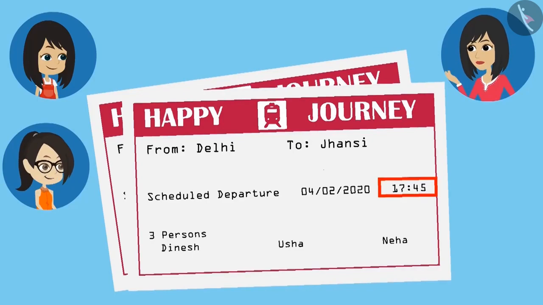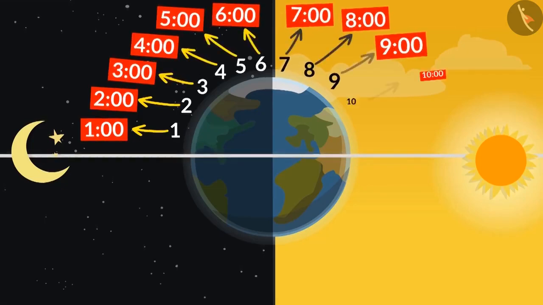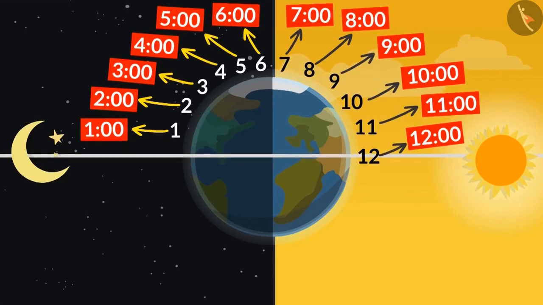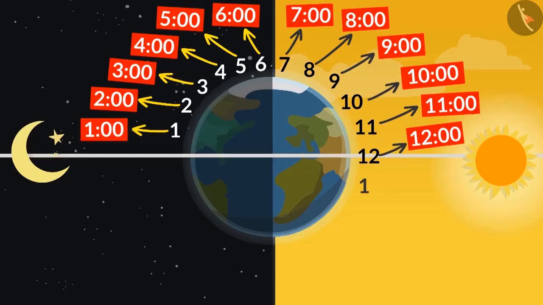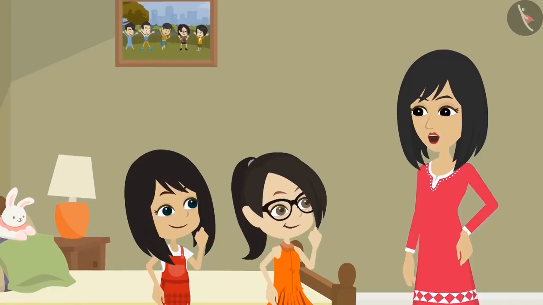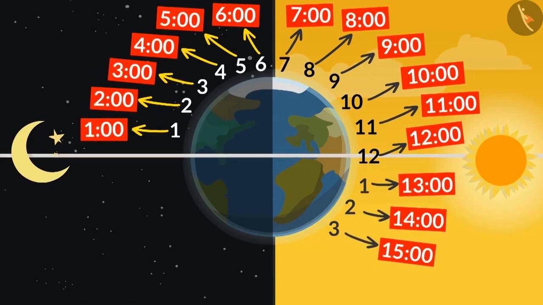It is very easy. 1 o'clock at night is written as 1:00. Just like that, 2 o'clock at night is written as 2:00. Till 12 in the afternoon, it is written as 12:00. Now tell me, what is the hour after 12? It is 1. Yes. But when the time is written in 24 hours format, then the hours of the afternoon are not written as 1, 2, 3 again. Instead, they are written as 13, 14, 15.